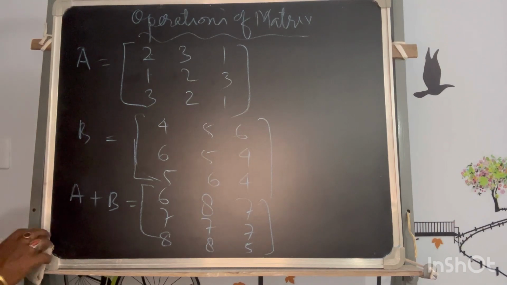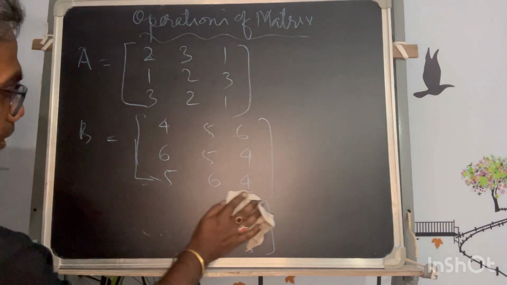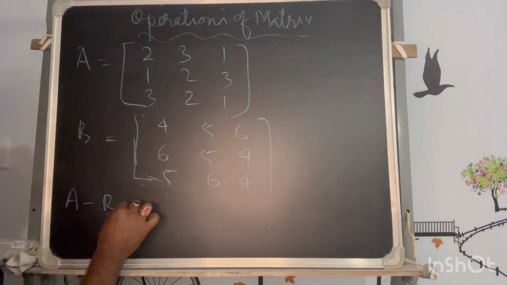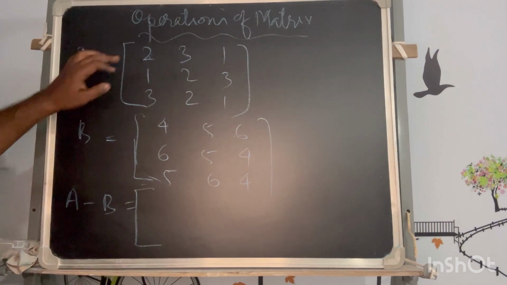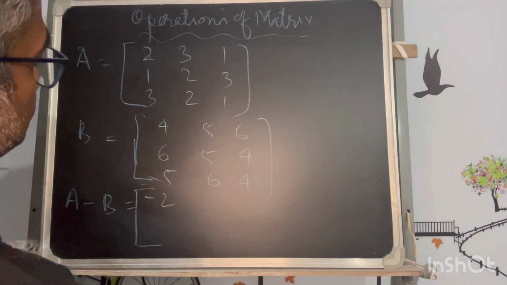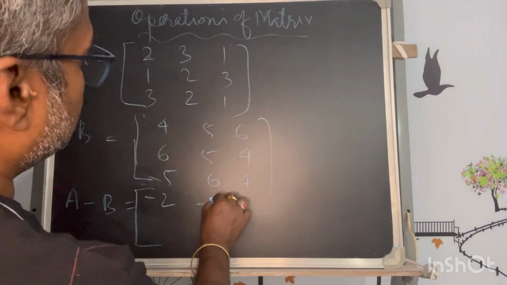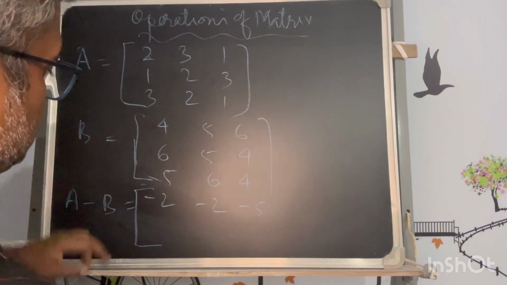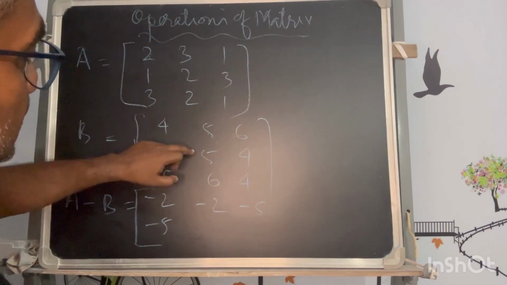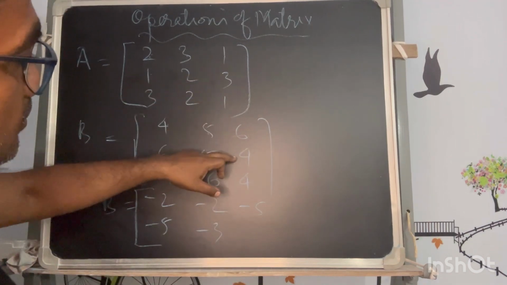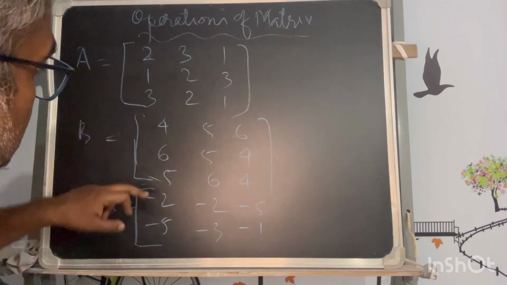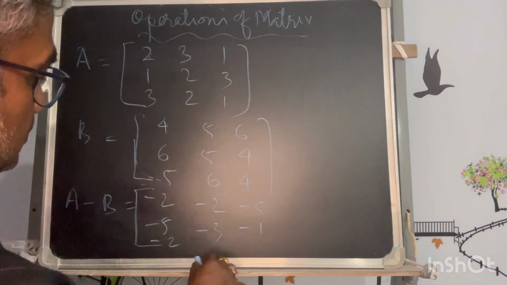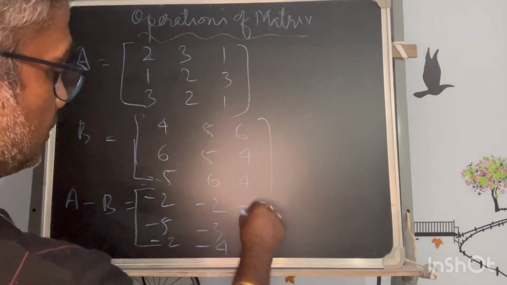Okay. Now if I go for calculating A minus B for the same matrix, the result will be 2 minus 4, that is equal to minus 2, 3 minus 5 is equal to minus 2, 1 minus 6 is equal to minus 5, 1 minus 6 is equal to minus 5, 2 minus 5 is equal to minus 3, 3 minus 4 is equal to minus 1, 3 minus 5 is equal to minus 2, 2 minus 6 is equal to minus 4, 1 minus 4 is minus 3.